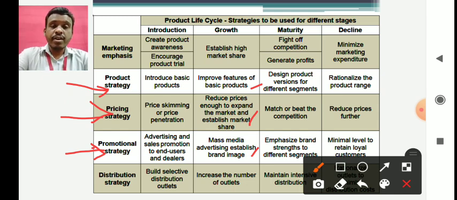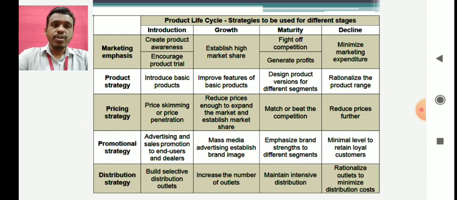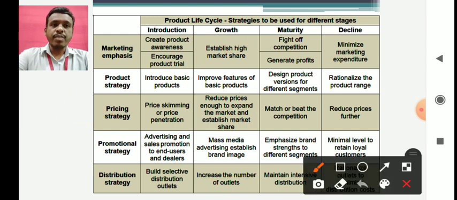because remember, this is the growth stage. So in growth stage what happens is, you have a lot of sudden increase in the sales, and every day the sales is increasing, and that too exponentially. So you need more number of outlets throughout India. So this is how you have to go when it comes to growth stage.